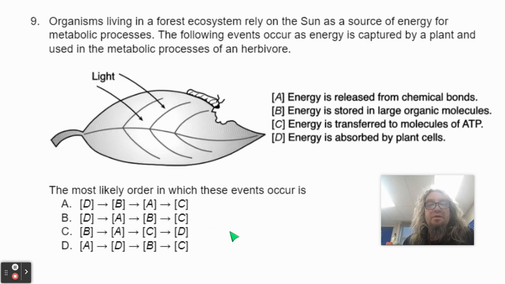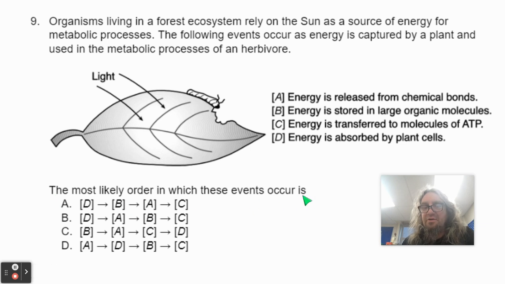Number 9. Organisms living in a forest ecosystem rely on the sun as a source of energy for metabolic processes. The following events occur as energy is captured by a plant and used in the metabolic processes of an herbivore. The four processes are: A, energy is released from chemical bonds, B, energy is stored in large organic molecules, C, energy is transferred to the molecules of ATP, D, energy is absorbed by plant cells.